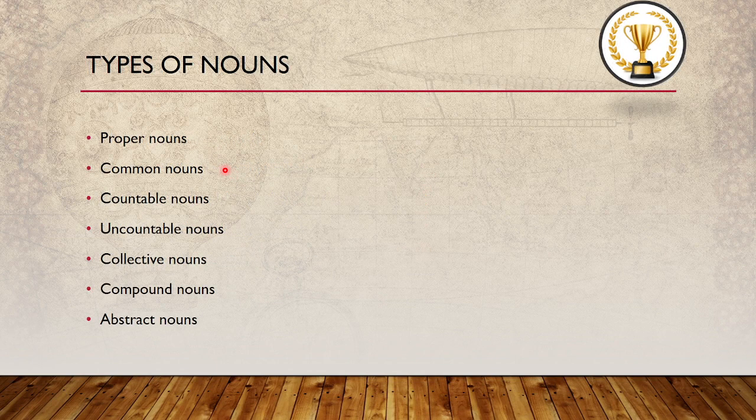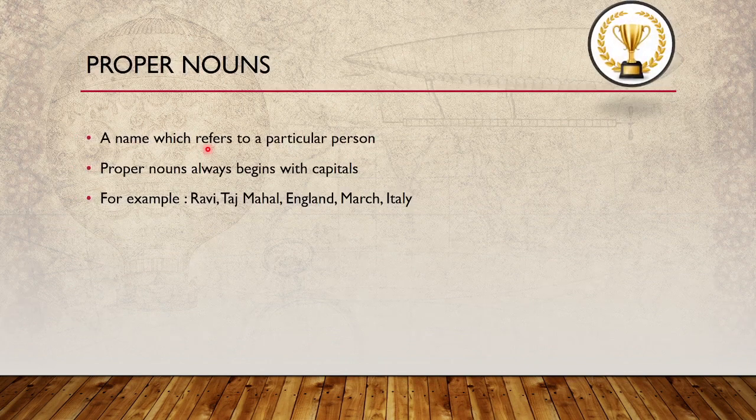The types are proper nouns, common nouns, countable nouns, uncountable nouns, collective nouns, compound nouns, and abstract nouns. First we'll see proper nouns. A proper noun is a name which refers to a particular person. Proper nouns always begin with capitals.